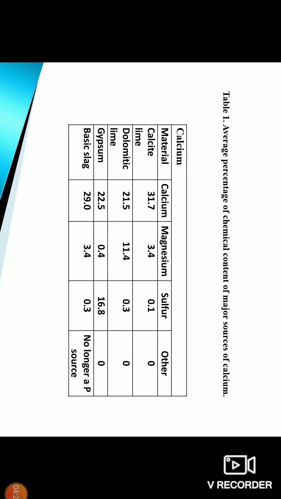Dolomitic lime contains 21.5% calcium, 11.4% magnesium, and 0.3% sulfur. Gypsum contains 22.5% calcium, 0.4% magnesium, and 16.8% sulfur. Basic slag contains 29% calcium, 3.4% magnesium, and 0.3% sulfur.